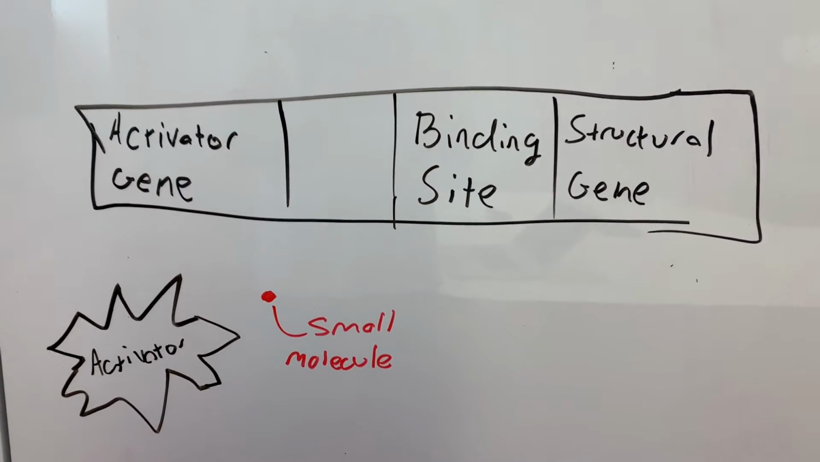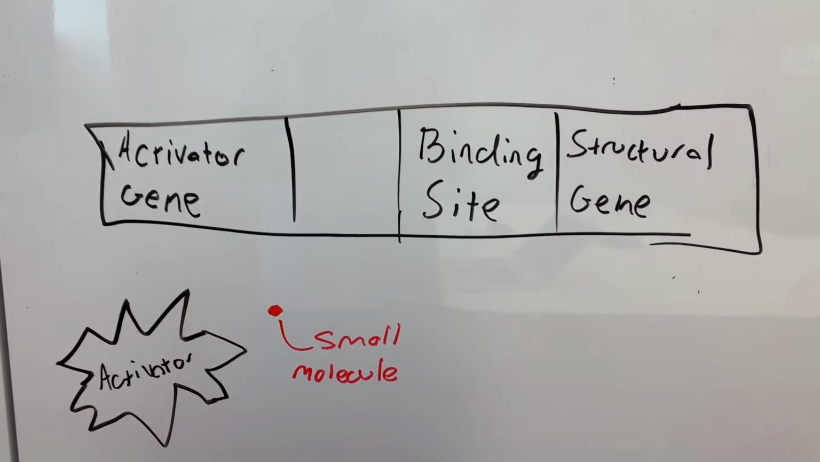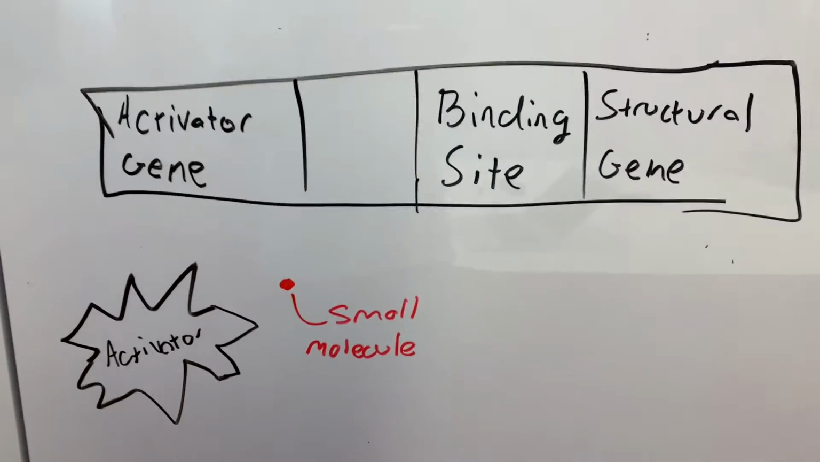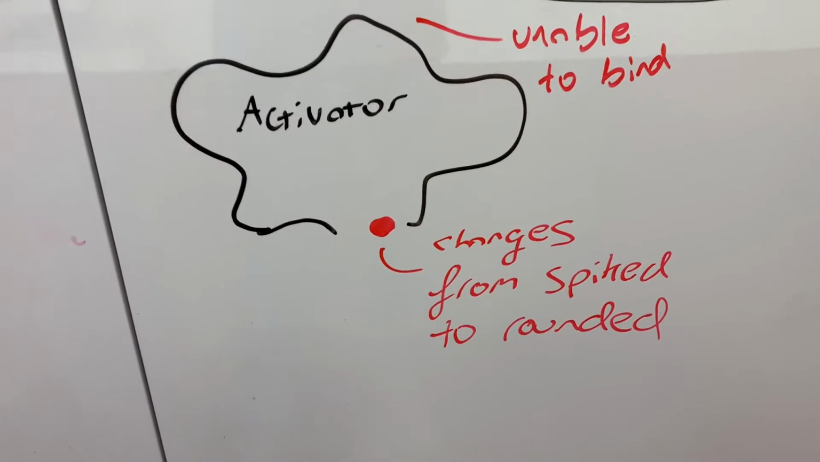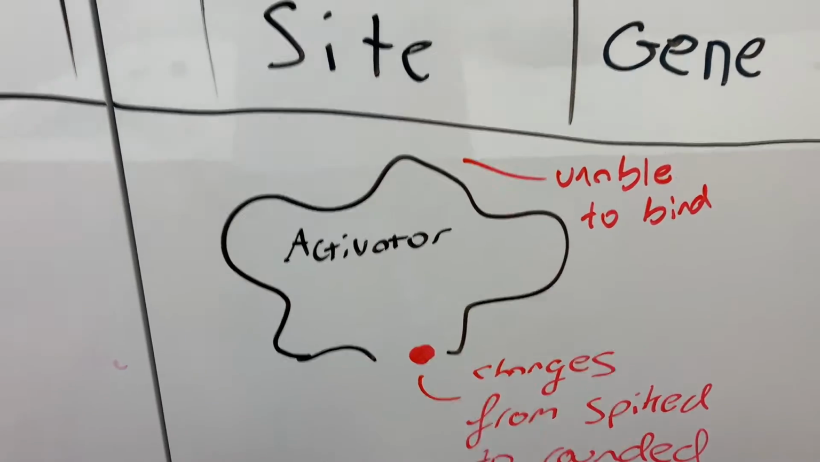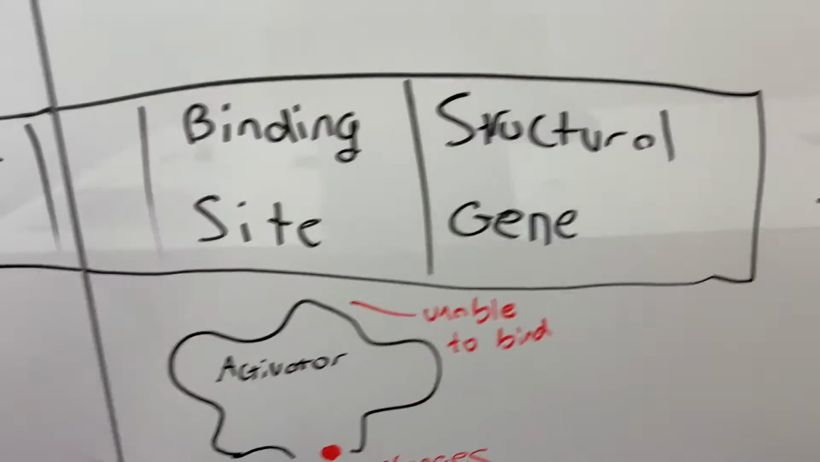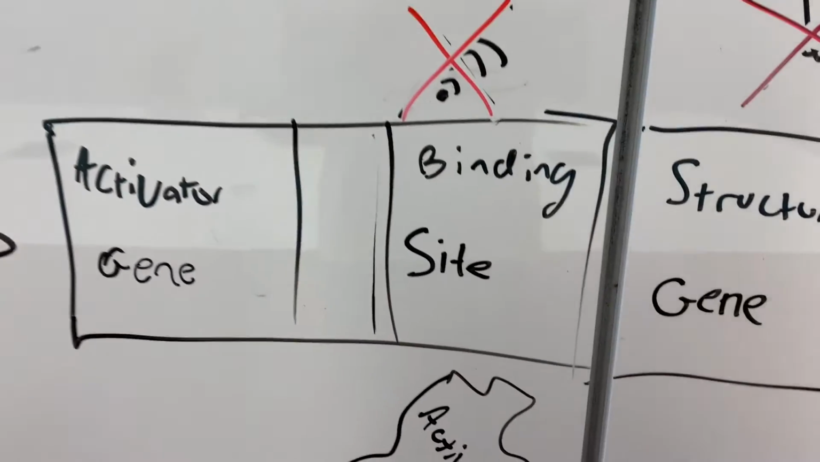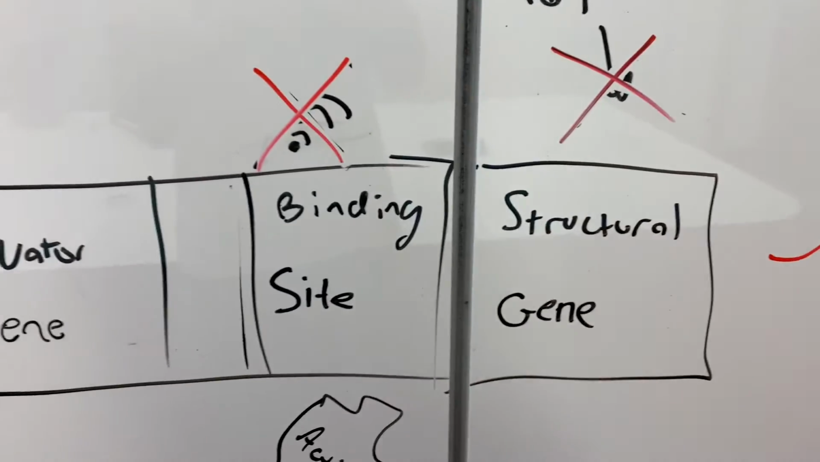However, if we have a small molecule present, then it kind of causes a cascade of events that doesn't allow any of those things to happen. So here's the small molecule, and the small molecule is going to bind to the activator, which actually changes its shape. And because the activator has changed its shape, it's no longer able to bind to the binding site on DNA. So because we don't have that activator bound to the binding site on DNA, DNA can't send a signal to RNA polymerase to come in and transcribe the structural gene.